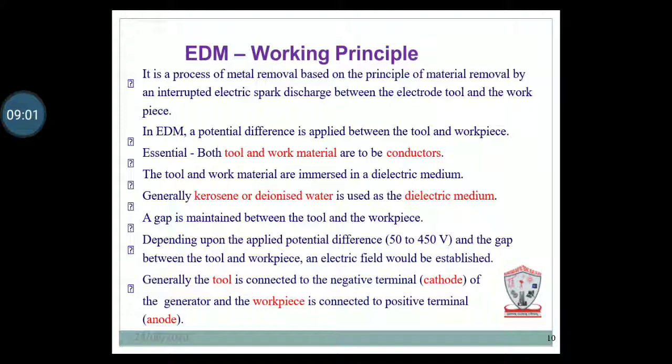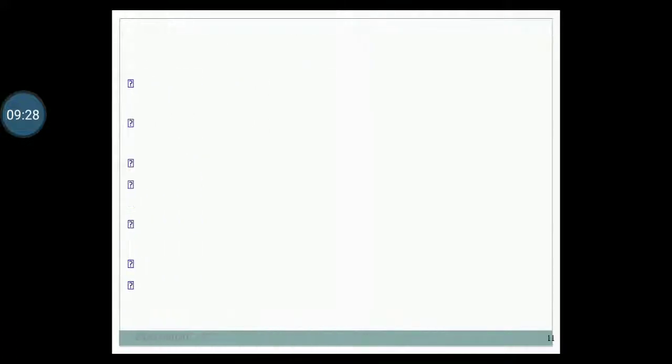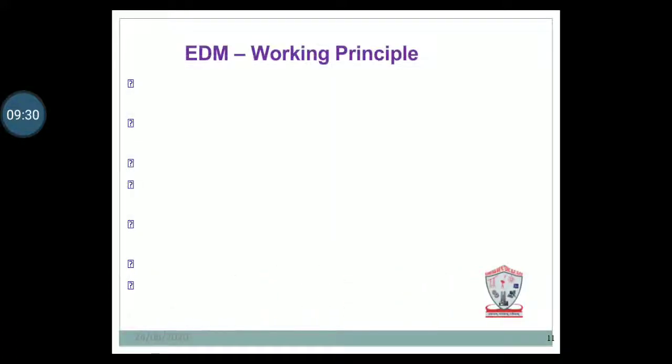Both metals are immersed in the dielectric medium, and because of that current or spark will be generated between the two conductors, the tool and workpiece. In that gap a spark will be created, and for the ionization process a temperature of near about 8,000 to 10,000 will be created. That is the reason the material starts to be removed.